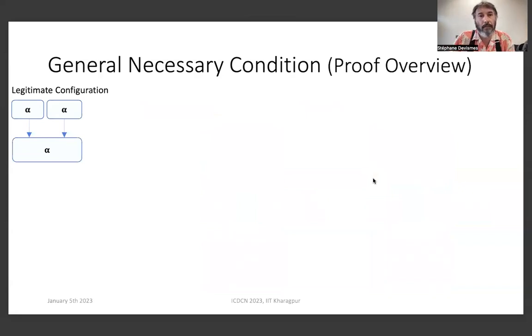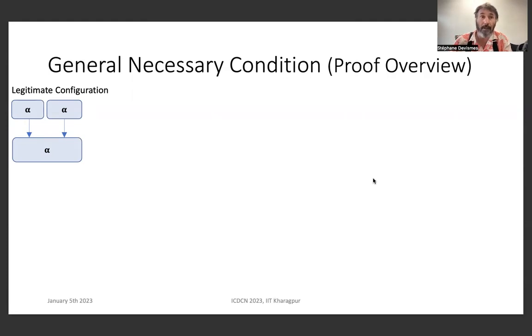So to show that it's a necessary condition, we assume by contradiction that we have an algorithm that stabilizes in a topology that is not a unique source component graph. So this means that there are at least two source components. If there is such an algorithm, this means that from at least one configuration, the system behaves correctly.